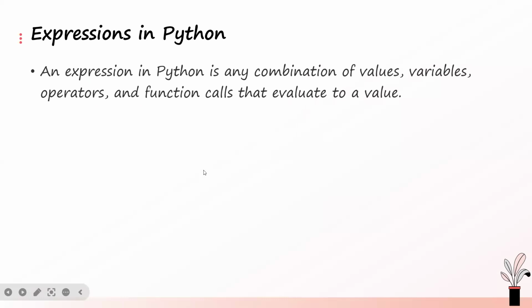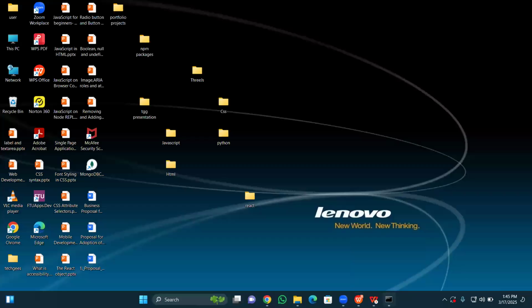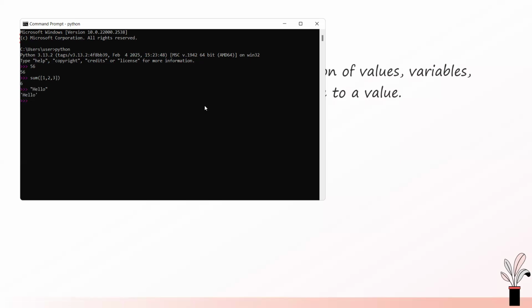When we started programming, the basic definition of expression they gave us was that an expression is a combination of operands and operators. So if I say 3 plus 8, the left operand is 3, the right operand is 8, and we have an operator, the plus, the addition operator.